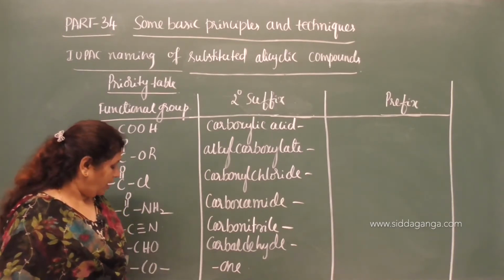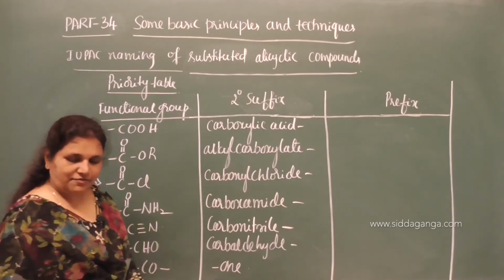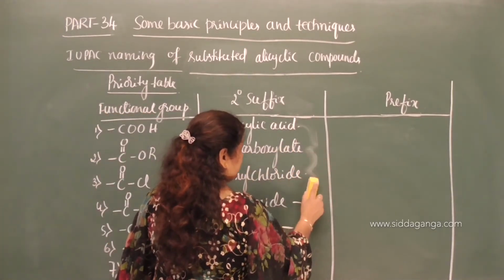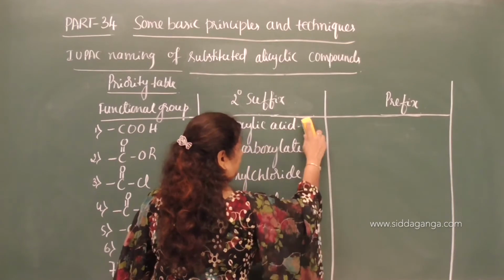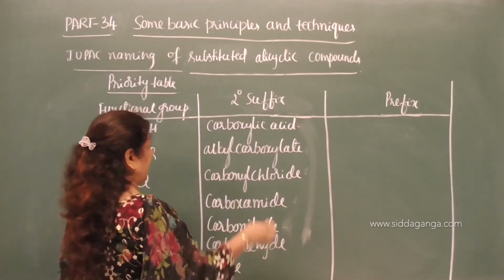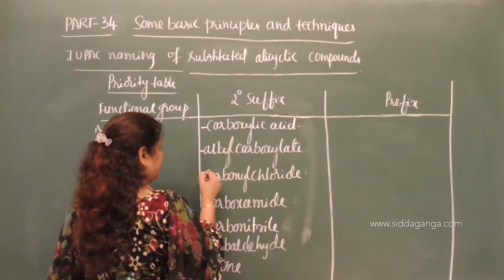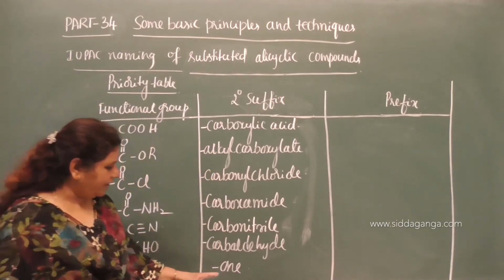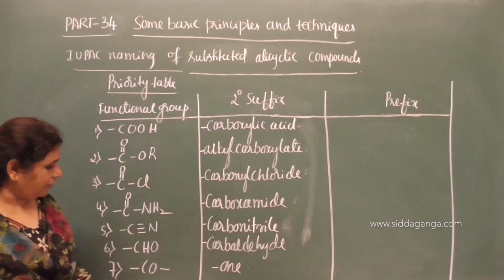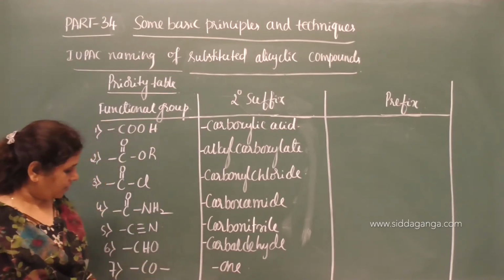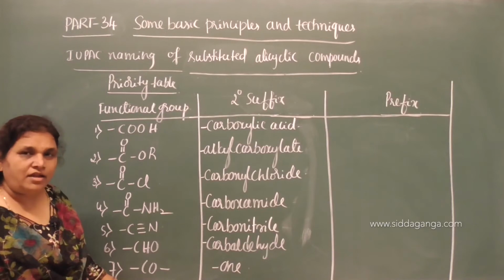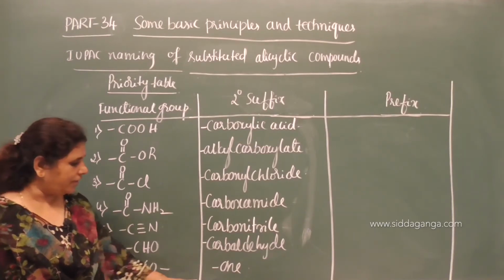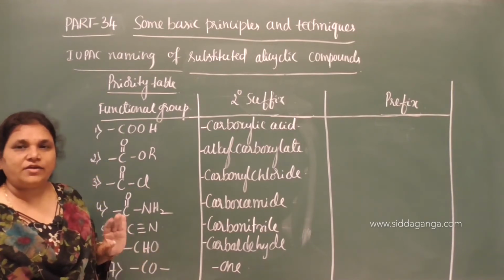So here we need to use the secondary suffix as "on", and carboxylic acid, since it is a suffix, we have to add it to the root word. Hyphen comes before here. So "on", I retained the secondary suffix of ketone, "on", as it is, because it is a non-terminal carbon-containing functional group. I retained the same secondary suffix.